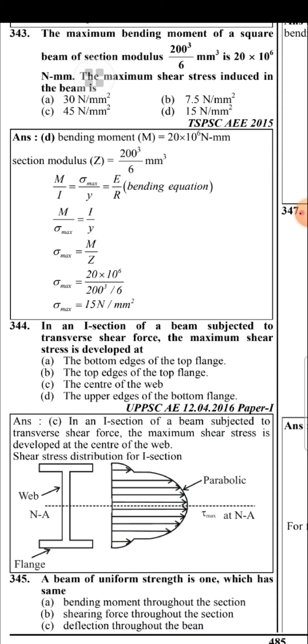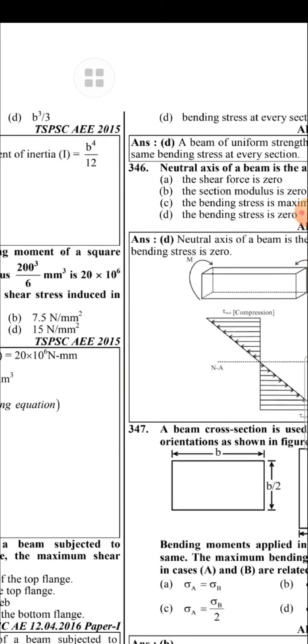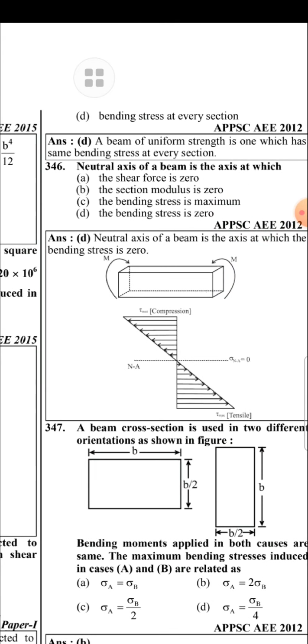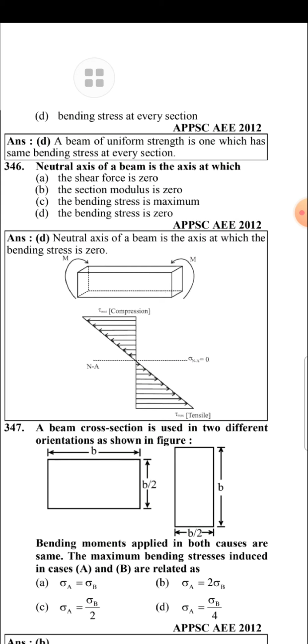A beam of uniform strength is one which has the same bending stress at every section. Neutral axis of a beam is the axis at which the bending stress is 0.